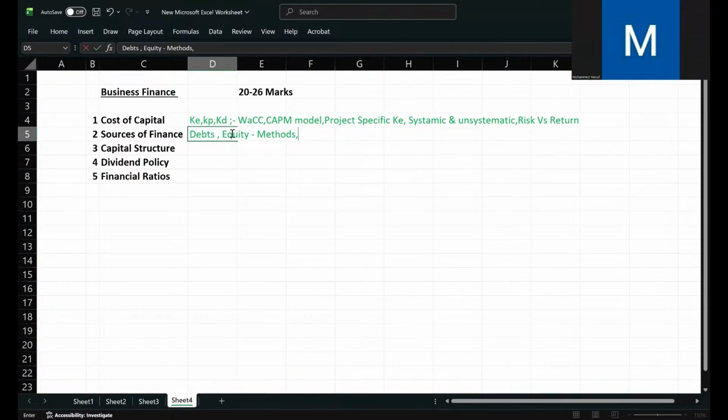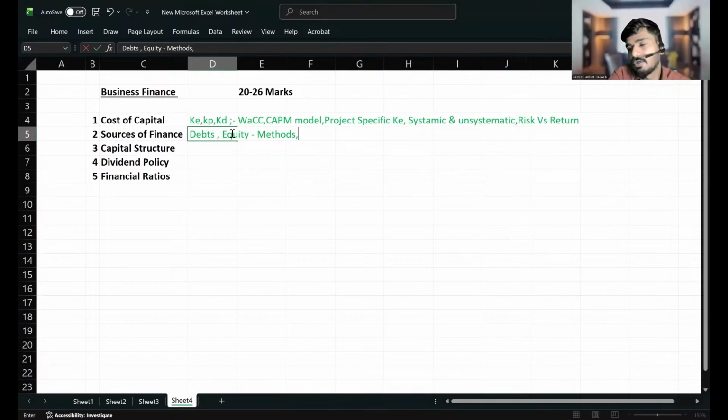What will be the disadvantage of a rights issue? As I told, for a rights issue, dilution of control won't be there. But the problem is that maybe our existing shareholders, if they don't have enough cash, will sell to the public.